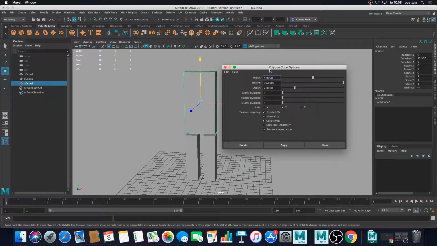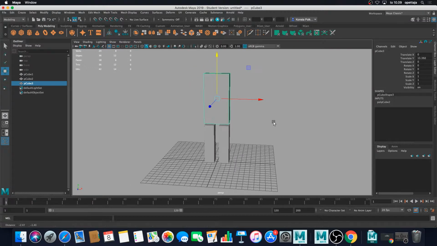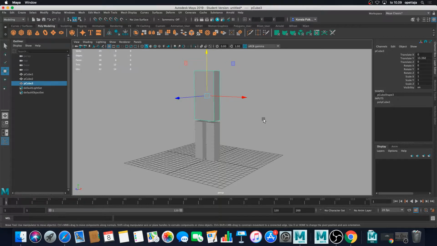So polycube values for the torso, you can use your own values as well if you want, but my values are 5, 10, 2, and then I just close the window. And I have my body here.